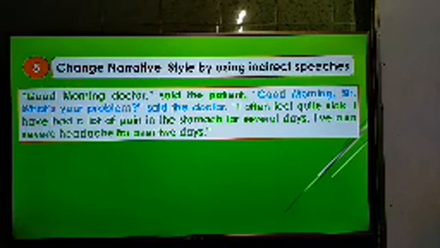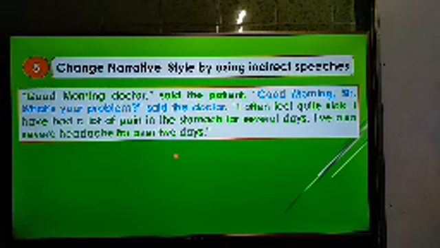So dear students, here the passage is: Good morning doctor, said the patient. Good morning sir, what's your problem, said the doctor. I often feel quite sick. I have had a lot of pain in the stomach for several days. I have also severe headache for over 2 days.